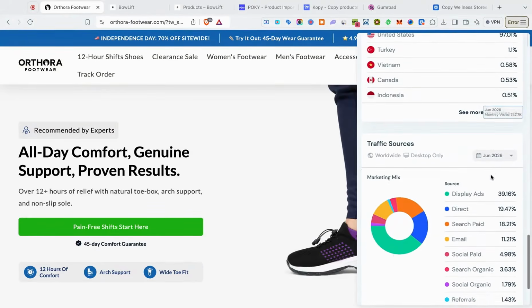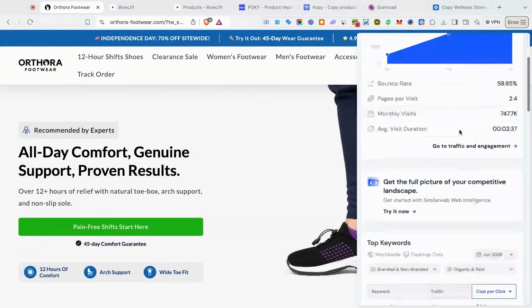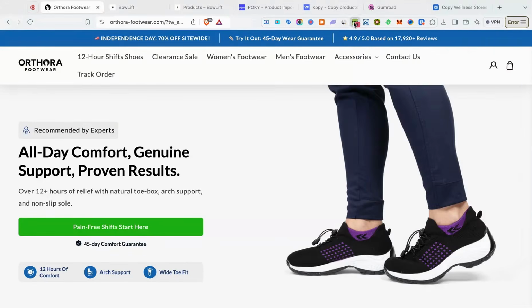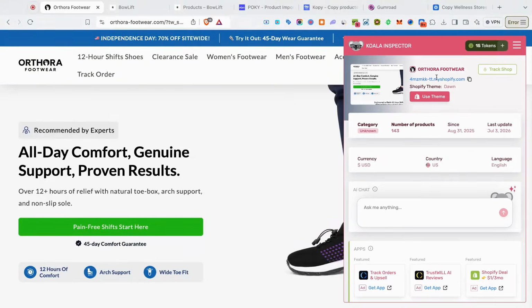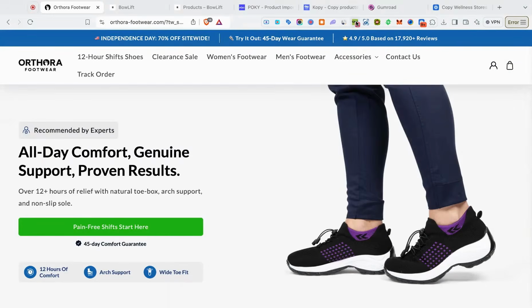If we scroll down to the bottom, we can see that most of their traffic is coming from Google. So they're indeed a Google Ads dropshipping store. Now, if we take a look at Qual Inspector, we can see they're utilizing the Dawn theme, and that they have 143 products on the website. So we know what kind of theme they're using. We know they have 143 products on their site. Now let's check out their website.